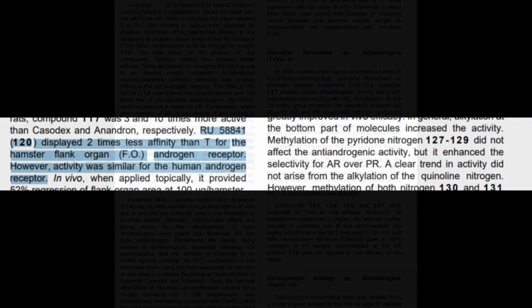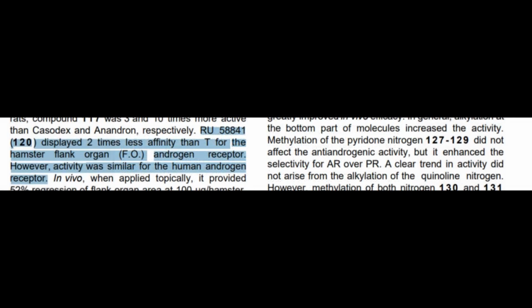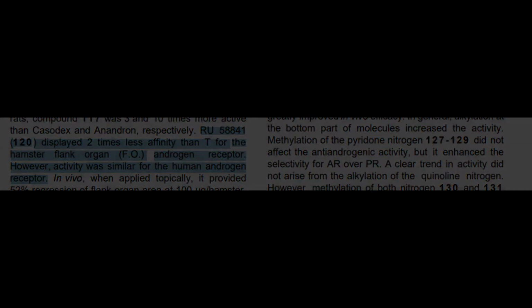The paper states that, quote, "RU-58841 displayed 2 times less affinity than that of T for the hamster flank organ androgen receptor. However, activity was similar for the human androgen receptor." So it's saying that it displayed 2 times less affinity than testosterone towards hamster flank organ androgen receptors. But when it came to humans, testosterone and RU-58841 had a similar binding affinity.